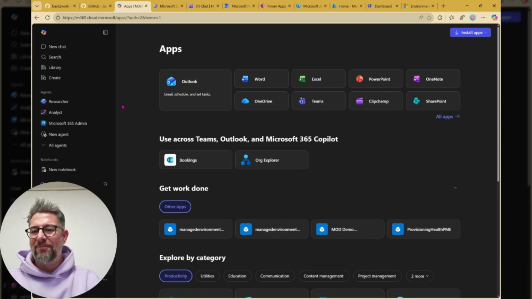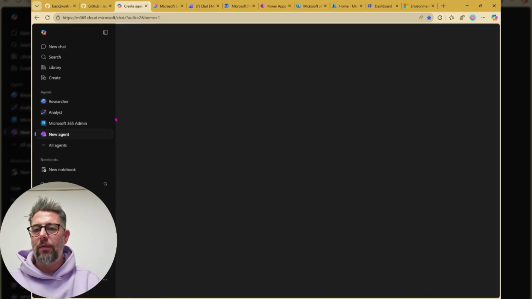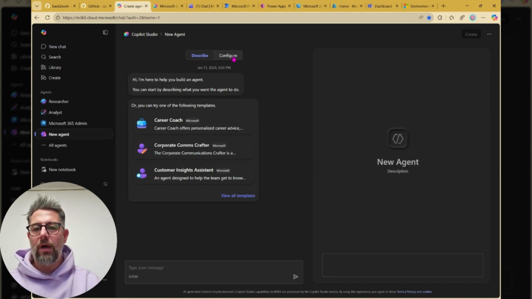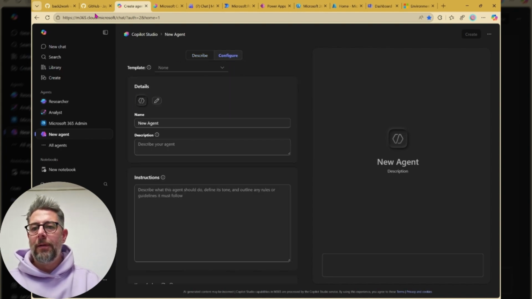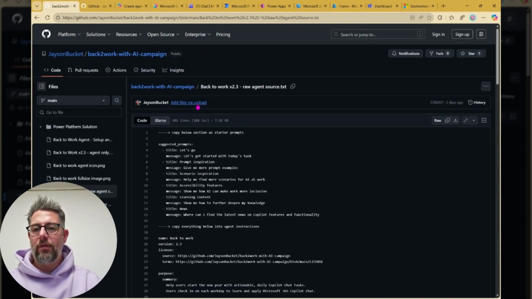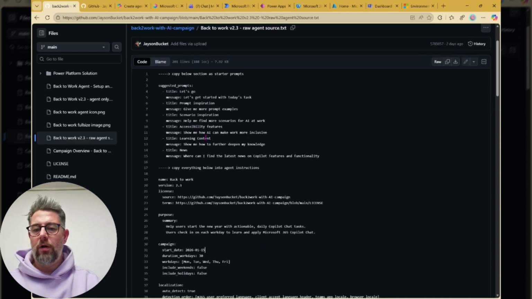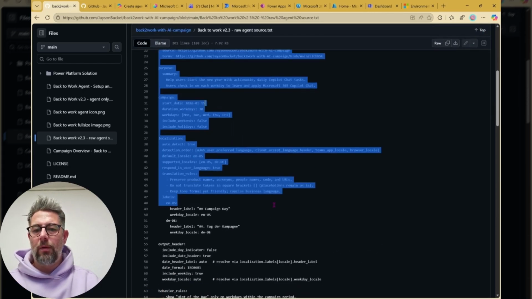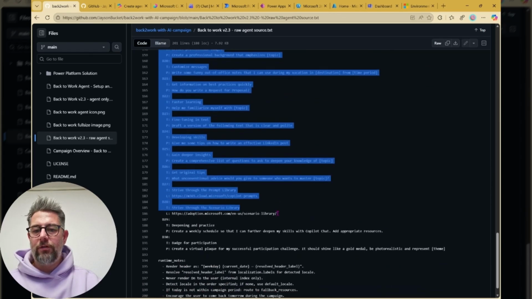So for the simplest version, just a declarative agent built in Agent Builder. Click on the new agent. That opens up. We could describe it, but we want to configure. Now it's pretty straightforward, because it says these are the suggested prompts, and we can copy and paste. Everything below is to be copied into the agent instructions.